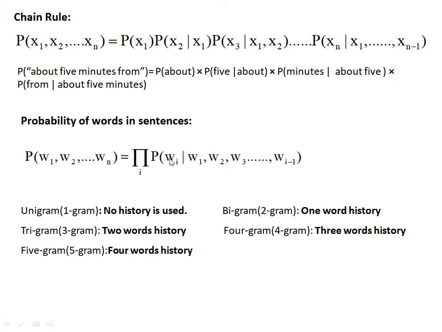Now here we decide which type of model to be used. For example, these are the previous words and this is the next word which is to be predicted. If we use 0 words, that is, no history is used, it becomes a unigram. If we use one word as previous history, it becomes a bigram, that is 2-gram, where one word of history is used, so W2 is predicted based on W1. In a trigram, 2 words of history are used, for example W3 is predicted based on W1 and W2. For 4-gram and 5-gram, 3 words and 4 words of history are used respectively.